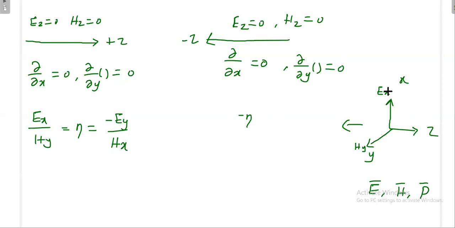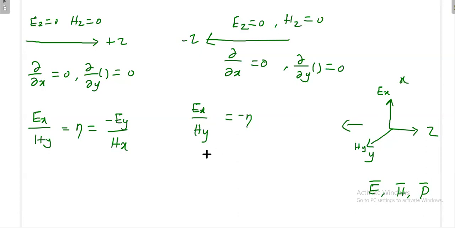Because if you come from Ex to Hy, you will really go in the z direction, but you want to go in the opposite direction. Then you will get minus eta. So this is equal to Ex divided by Hy. Or what is another way? You make any one of the components negative, then you apply the right hand rule, and really you will go in the minus z direction.